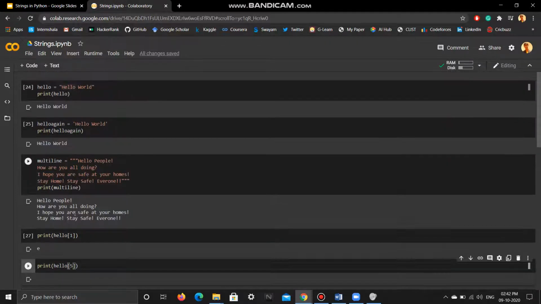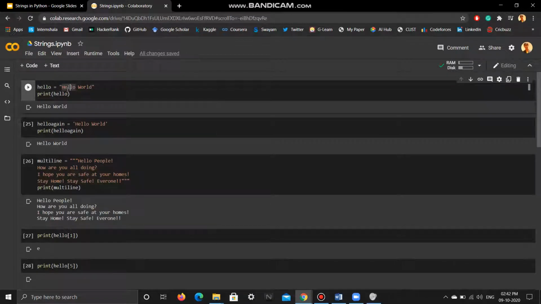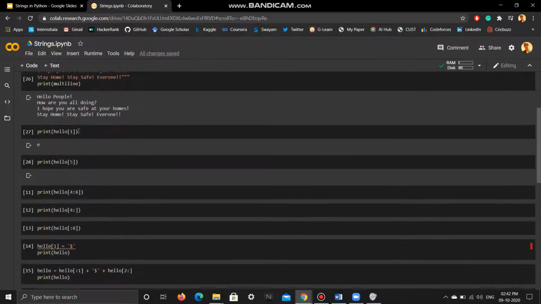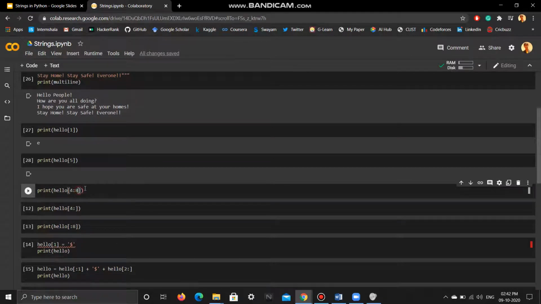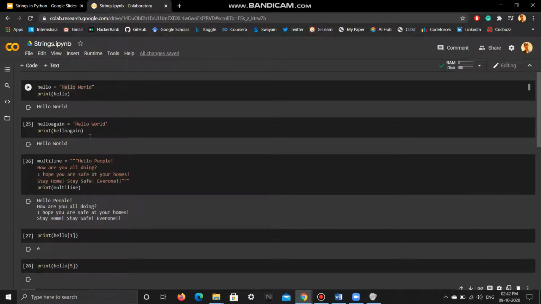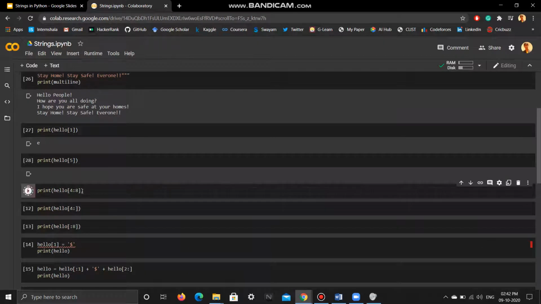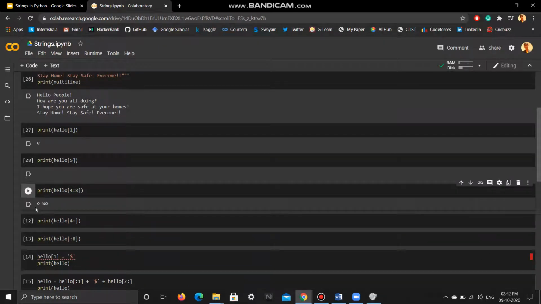Okay, so what are the values from 4 to 7? So 0, 1, 2, 3, O is 4, space is 5, W is 6, O is 7, R is 8. R is not included because as I told you the upper limit here is not included. So I should get O, space, W, O. Let us see if we get the correct output on it. As you can see, I get O, space, W, O.